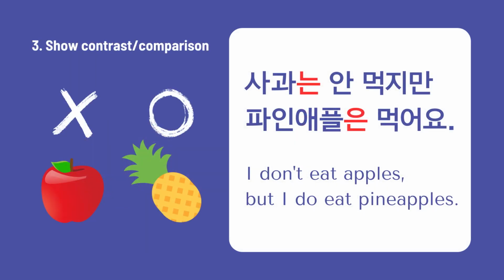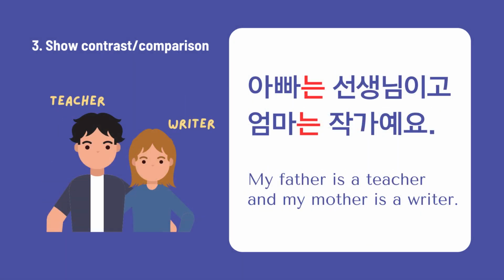사과는 안 먹지만 파인애플은 먹어요. This example shows that the speaker has contrasting preferences between apples and pineapples. 아빠는 선생님이고 엄마는 작가예요. In this example, the parents' occupations were compared to each other.